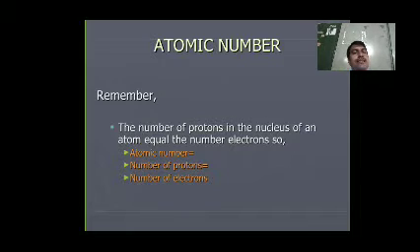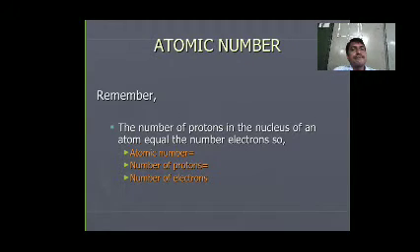Atomic number. The number of protons in the nucleus of an atom is equal to the number of electrons. Therefore, the atomic number is equal to the number of protons, which is equal to the number of electrons.